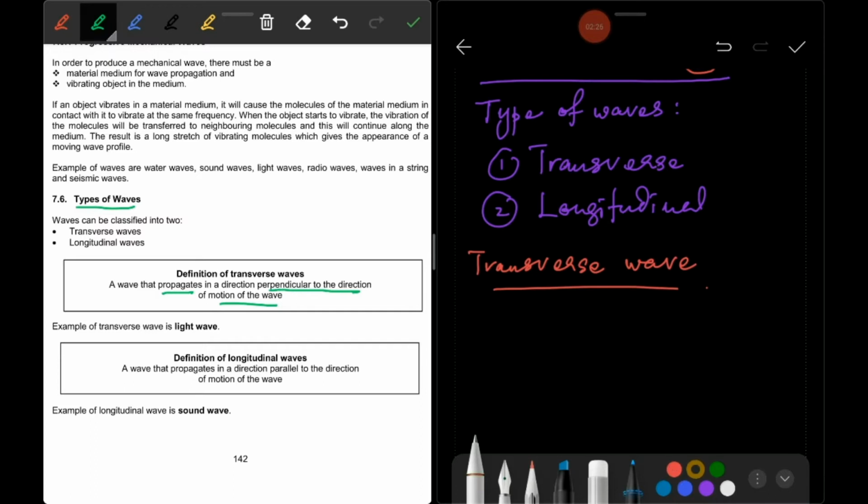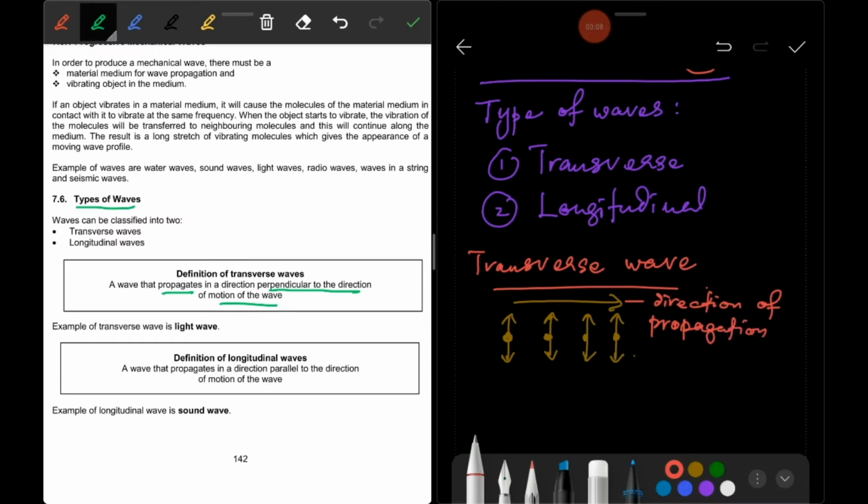Okay, this is the particle. You can see here, this is the particle, the particle in a medium. And this is the direction, for example, the direction of propagation of wave.